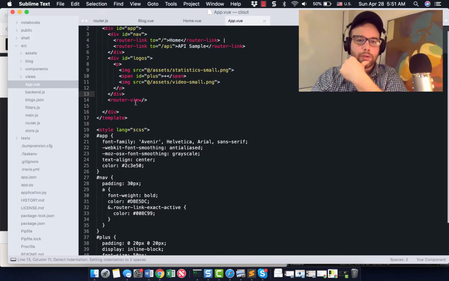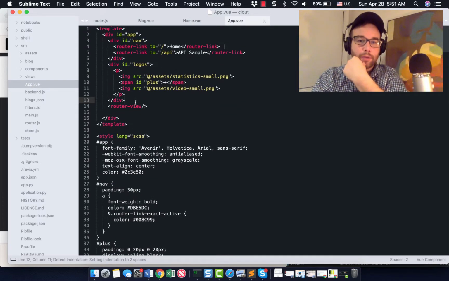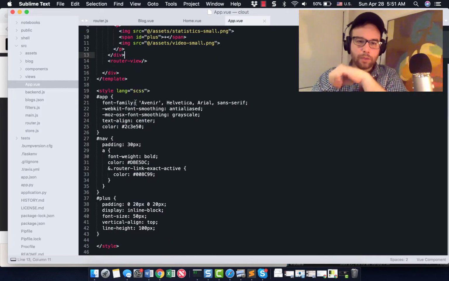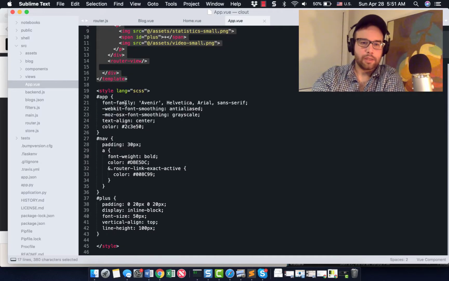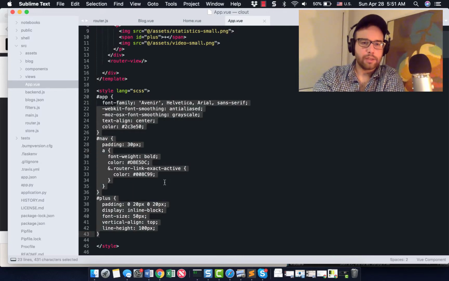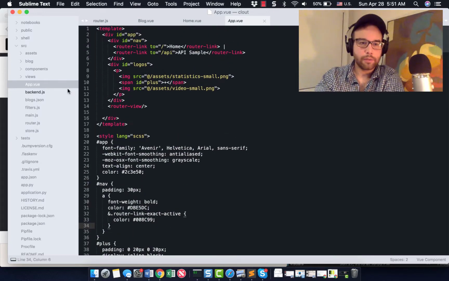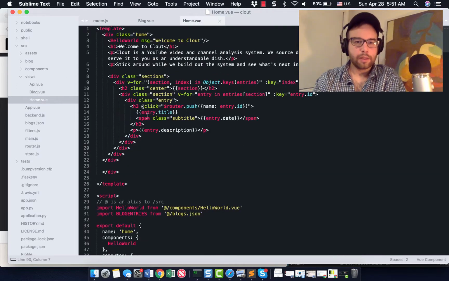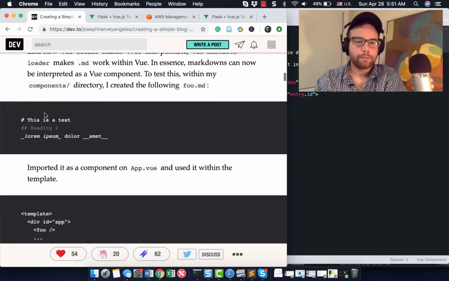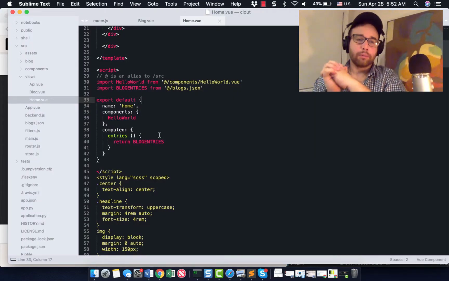Now we want to go to App.vue, and this is a .vue file, and it contains our template section. It contains a style section. It can also contain a script section. Okay, I'm not doing this in App.vue. I am doing this in my Home.vue in my views section. We're going to import our blog entries.